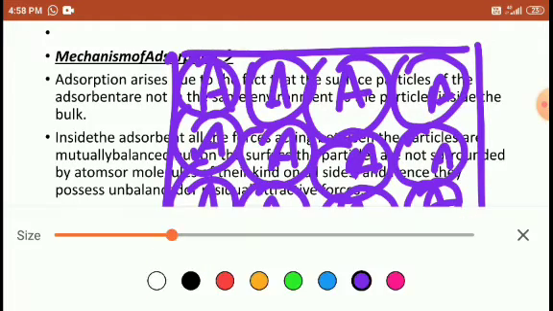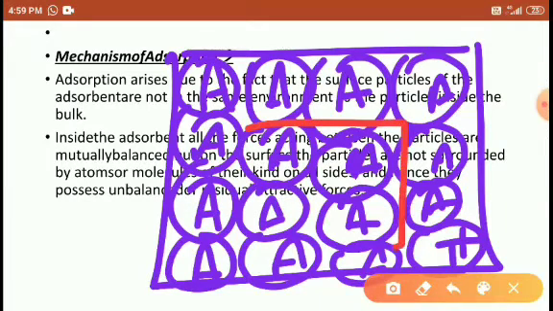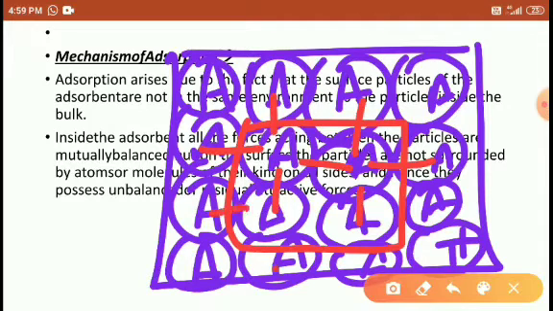Okay, so look at this. These are the inner layer particles, which are getting the proper amount of attraction from all the sides. This one is also getting attraction from all the sides, and this one too. From all the sides they are getting proper attractions.